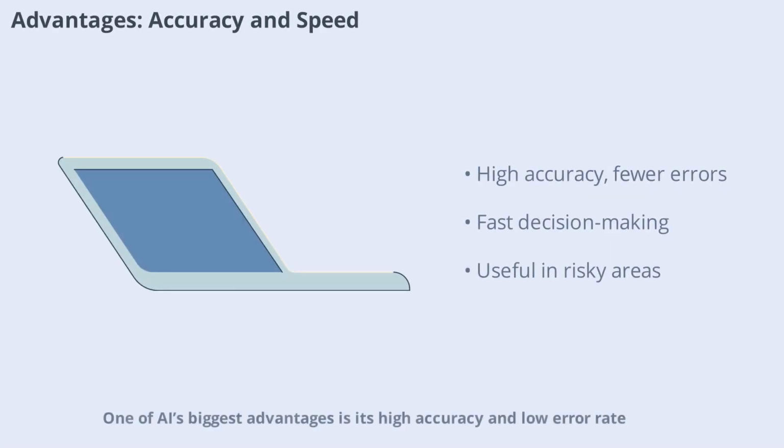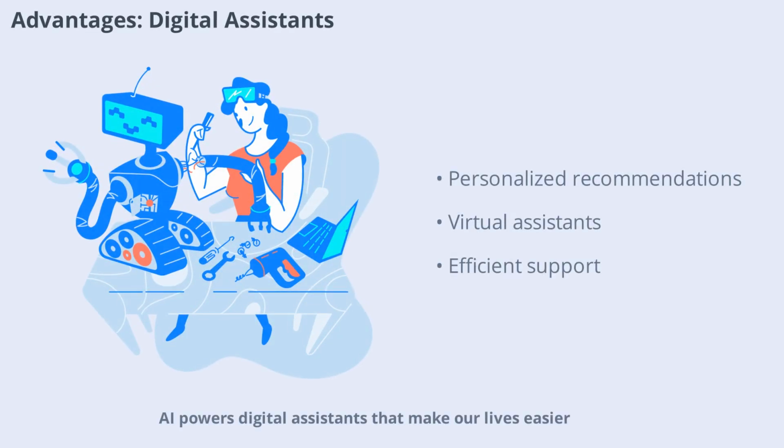One of AI's biggest advantages is its high accuracy and low error rate. AI systems can process vast amounts of data quickly, making decisions with speed and precision. They're highly reliable, able to perform the same action repeatedly without losing effectiveness. In risky situations like bomb disposal or deep-sea exploration, AI can take the place of humans, reducing danger and improving outcomes.